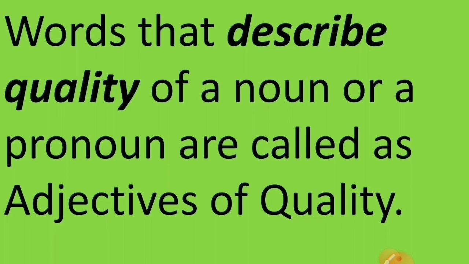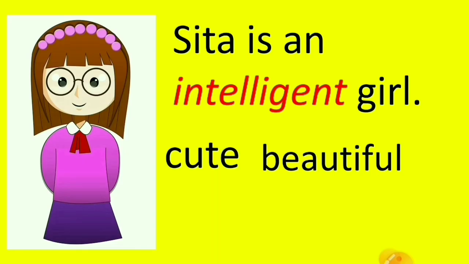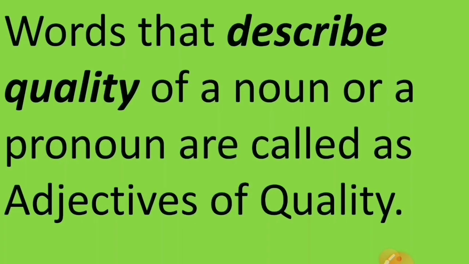What kind of a cat in the picture? The cat is black. What kind of a girl is this? Sita. Sita is an intelligent girl. Sita is a cute girl, or Sita is a beautiful girl. So these all words are qualifying the nouns in the particular sentences. So they are called the adjectives of quality.